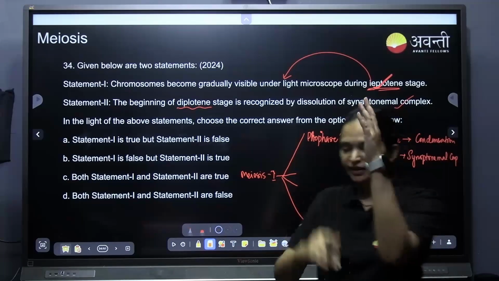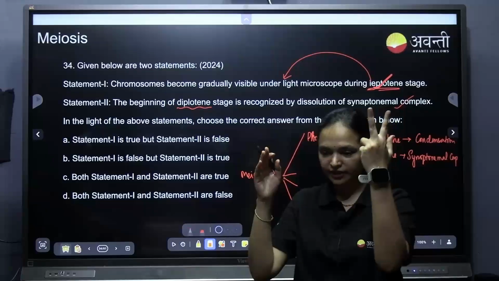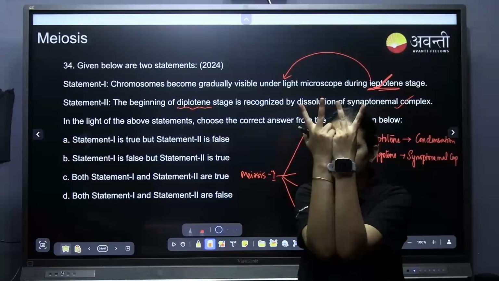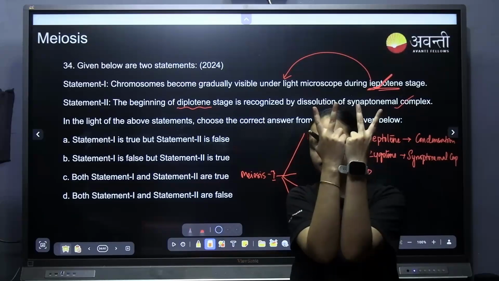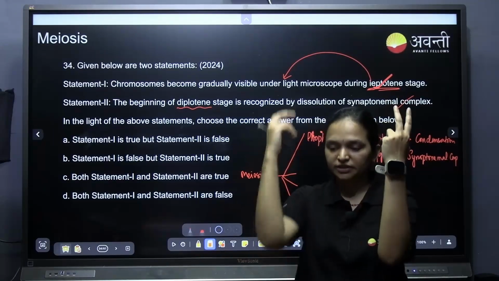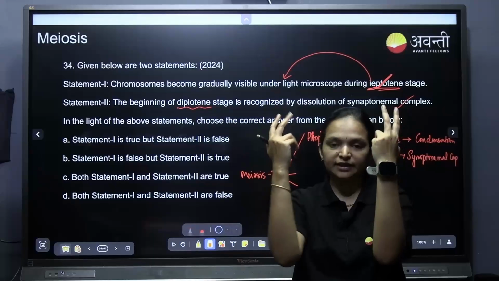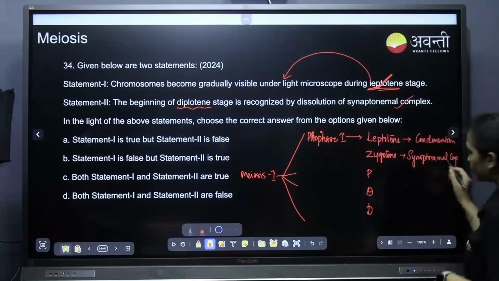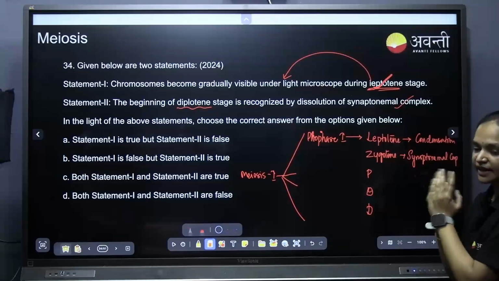If this is one chromosome and this is another chromosome, they are coming together like this, so we can form the bivalent. This is one chromosome, this is another chromosome, the pair of chromosome 1. We can see the bivalent, or else the synaptonemal complex. After that we can see the tetrad.